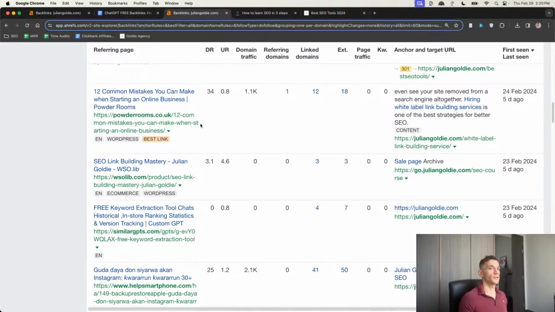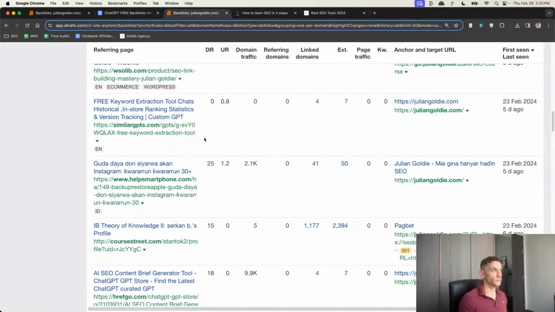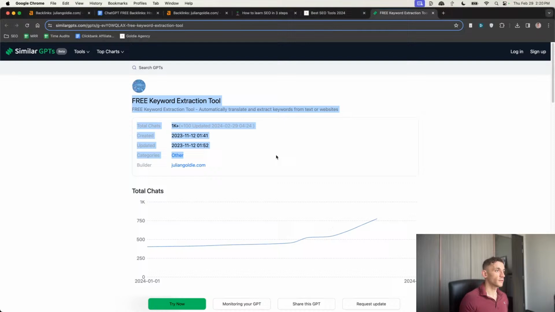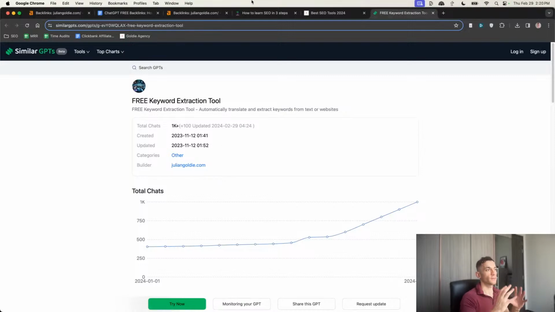Let's keep scrolling down. I'll see what else we've got. This is another one as well. I've talked about this a lot, so I'm not going to go too in depth into it, but essentially you can see this backlink from the 23rd of February, so literally less than a week ago. And the backlink that we're getting is basically a backlink to our GPT plus a backlink to our website as well. So we don't just rank the GPT that we created, but additionally we rank our website and we're getting backlinks to our homepage, which are going to then push our traffic up as well. Easy way to get backlinks.